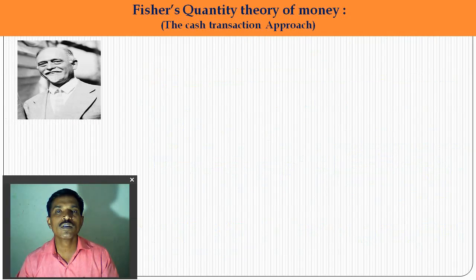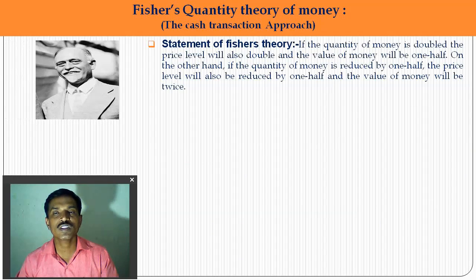So in short, according to Fisher's theory, if the quantity of money becomes double, the price level will also become double and the value of money becomes half. And on the other hand, when the quantity of money is reduced by half, the price level also becomes half and the value of money becomes twice, or double.